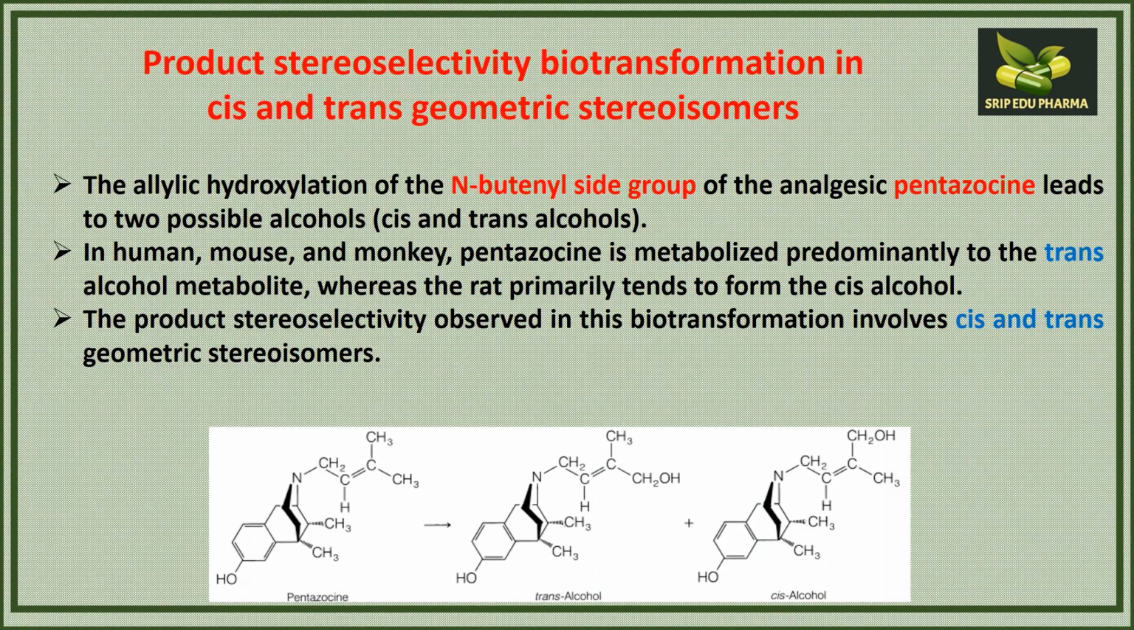Product selectivity may also occur with geometrical isomers, and it can also differ between species. For example, in the metabolism of pentazocine, the allylic hydroxylation of the N-butenyl side chain of pentazocine gives two alcoholic forms, cis form and trans form. In human, mouse and monkey, the trans form is predominantly formed, while in rat, the cis alcoholic form of pentazocine is formed in the more favorable amount.